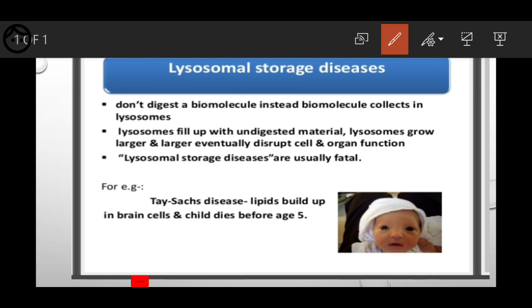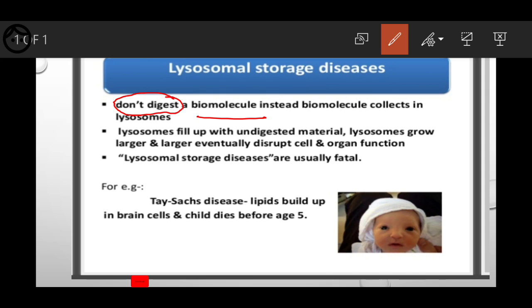But here the thing is, if any molecule is not digested by the lysosome, a biomolecule in the sense maybe carbohydrate, proteins. Vitamins no need to digest, they are directly absorbed by our cells.